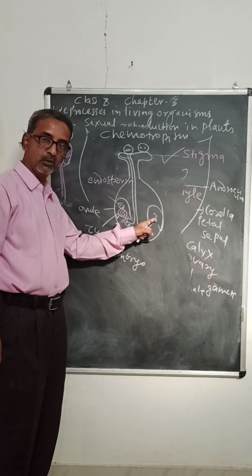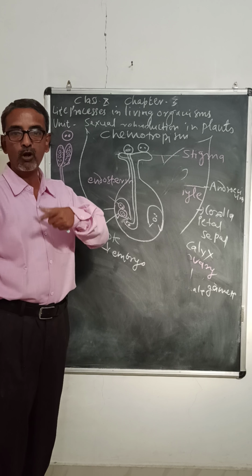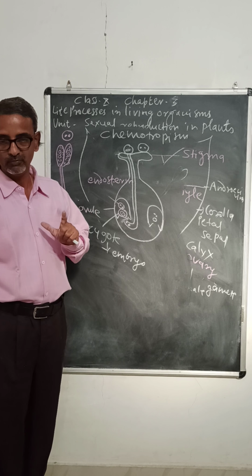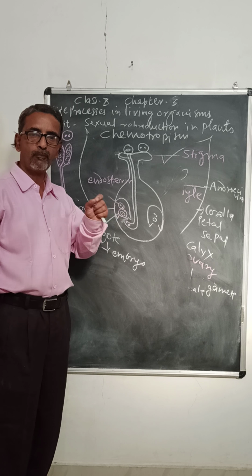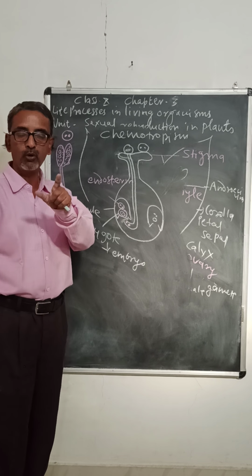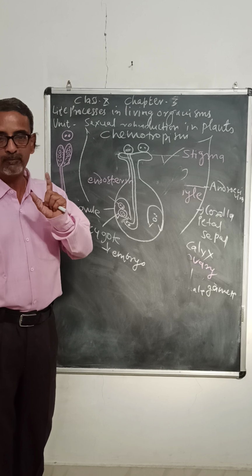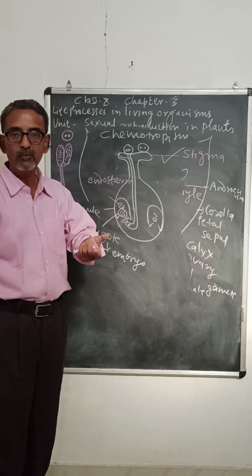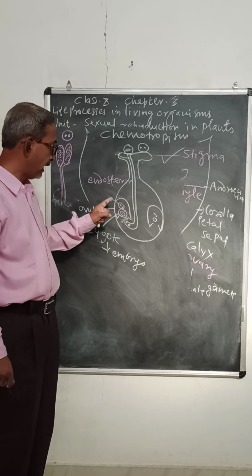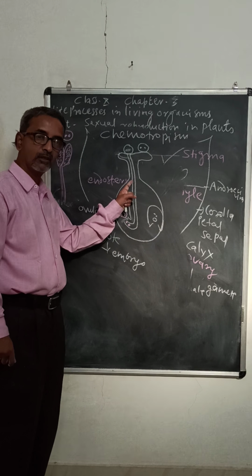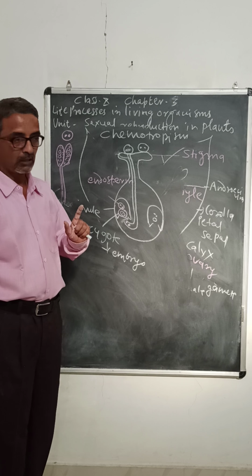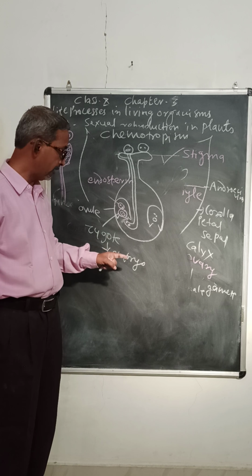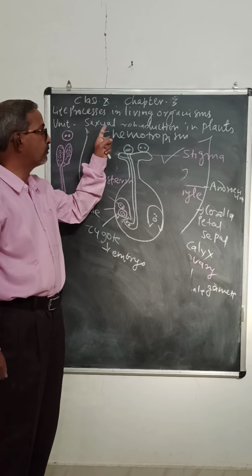Here seed is formed. So the number of seeds depends on the number of ovules. If there is only one ovule, only one seed is formed, for example, mango. If there are 3 or 4 ovules, then 3 to 4 seeds are formed, for example, apple. But if the number of ovules is many, then many seeds are formed, for example, tomato. Okay, and then this ovary develops into fruit, and that is where sexual reproduction ends. So in this way, that is all about sexual reproduction in plants.